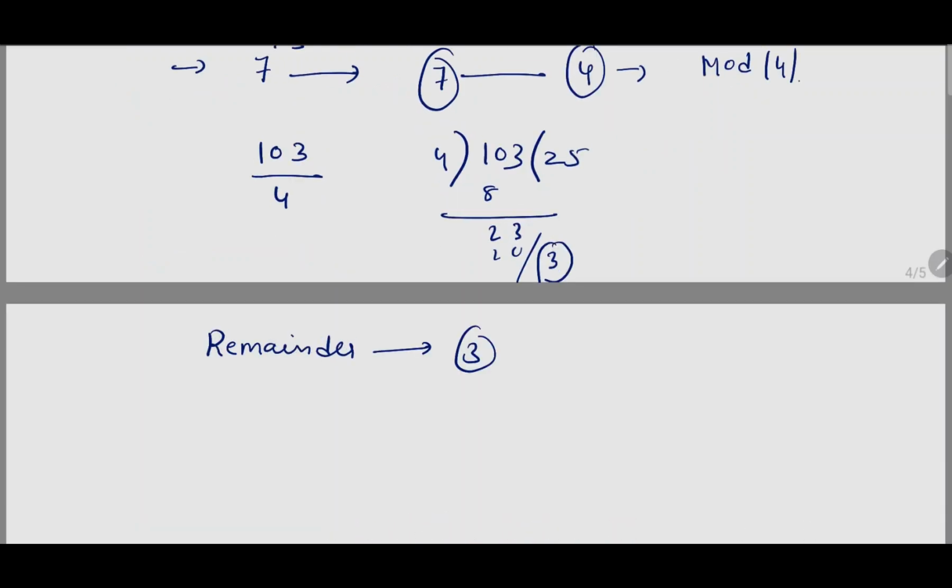So take the third element of the cycle of 7. The third element in the cycle of 7: 7 ones are 7, 49. Then again 49 into 7, 9 sevens are 63. So 3 will be the last digit. So the answer will be 3. Answer done, right? The last digit will be 3.